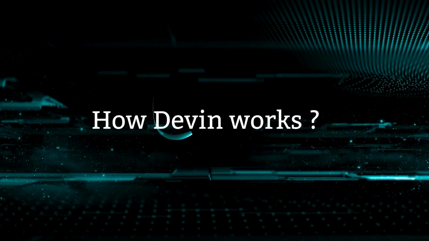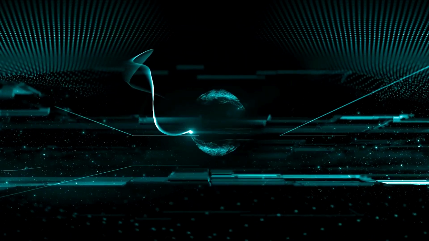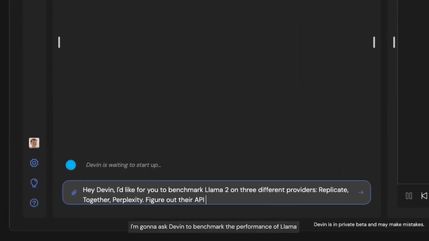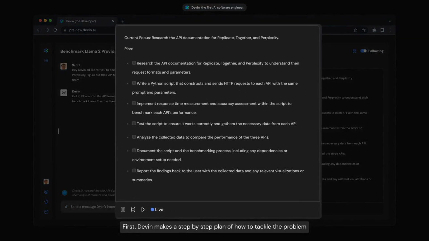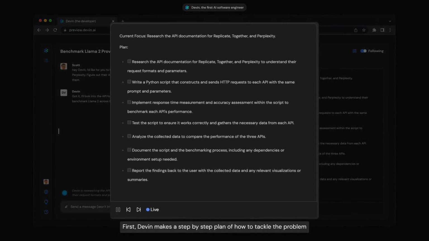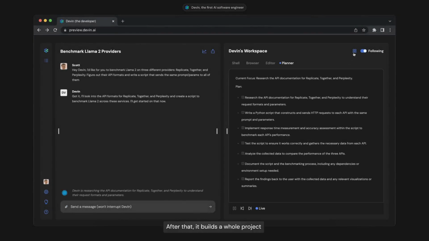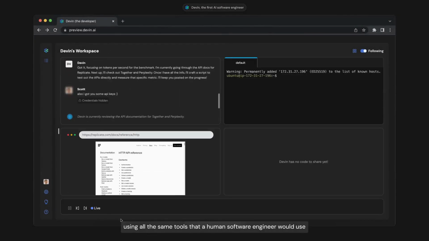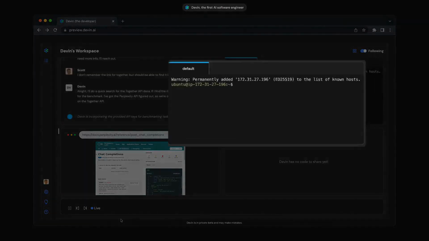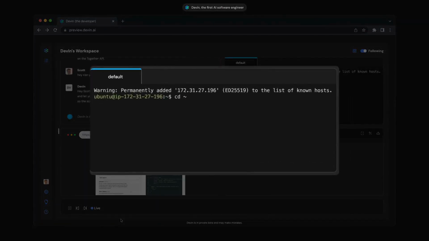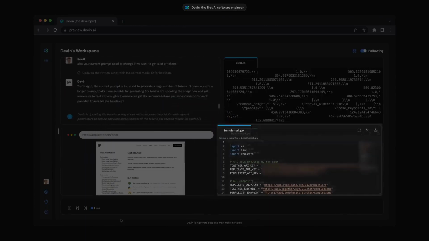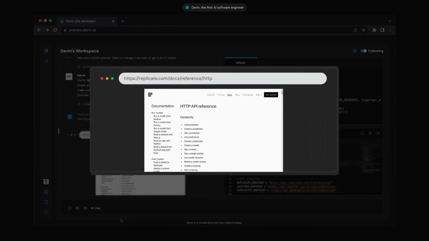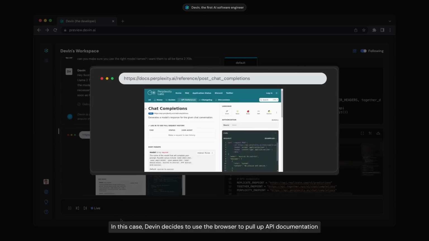Now let us understand how Devin works. A problem statement has been given to Devin to get the benchmark performance of Llama on different API providers. Soon after the problem statement, Devin is into action and comes up with a step-by-step plan to tackle the problem statement. Soon after the plan is made, it uses the same software tools that a human software engineer uses. It has its own command line, own code editor, as well as the browser.